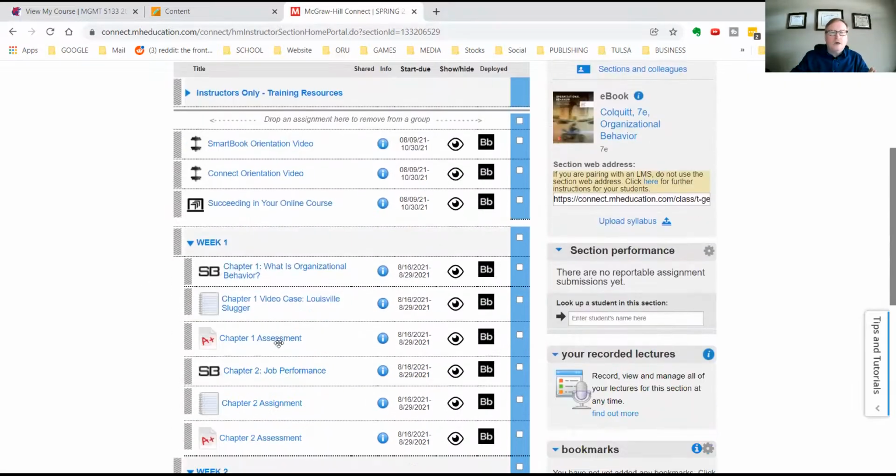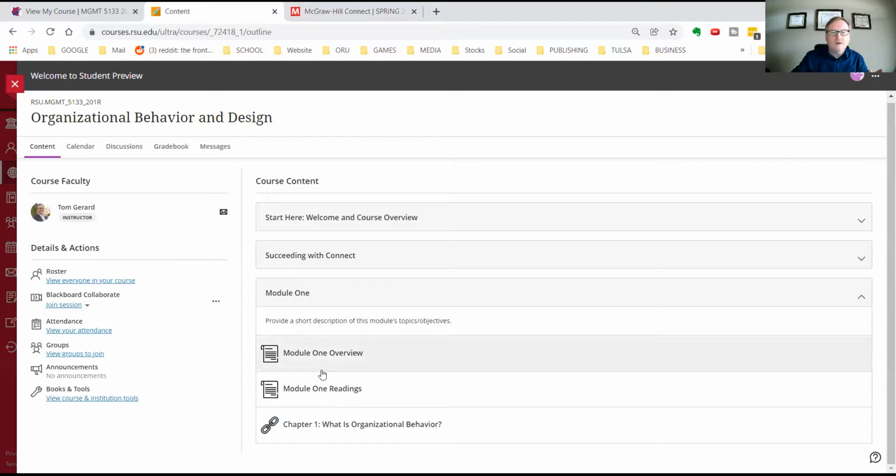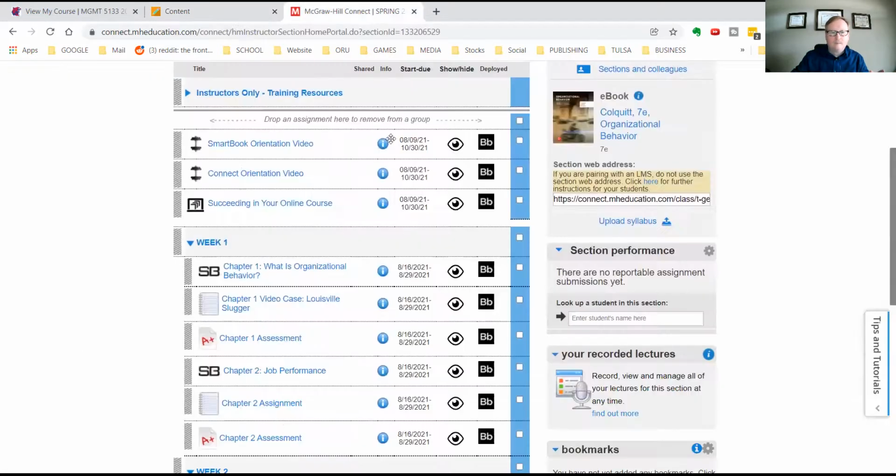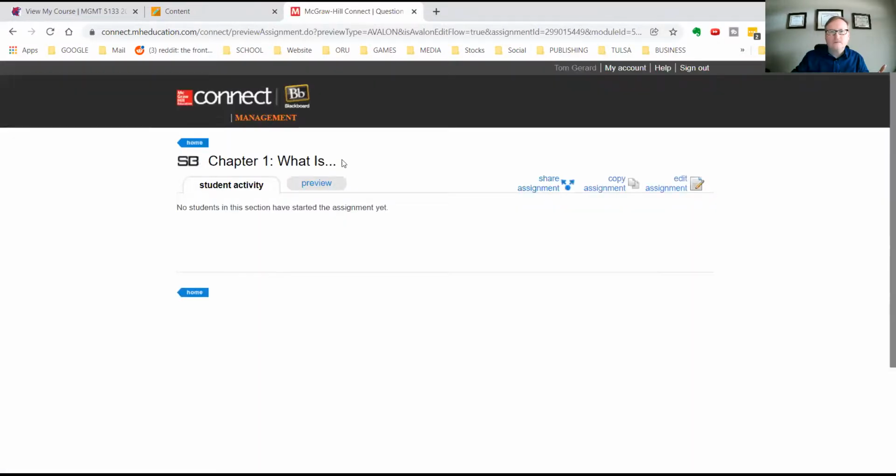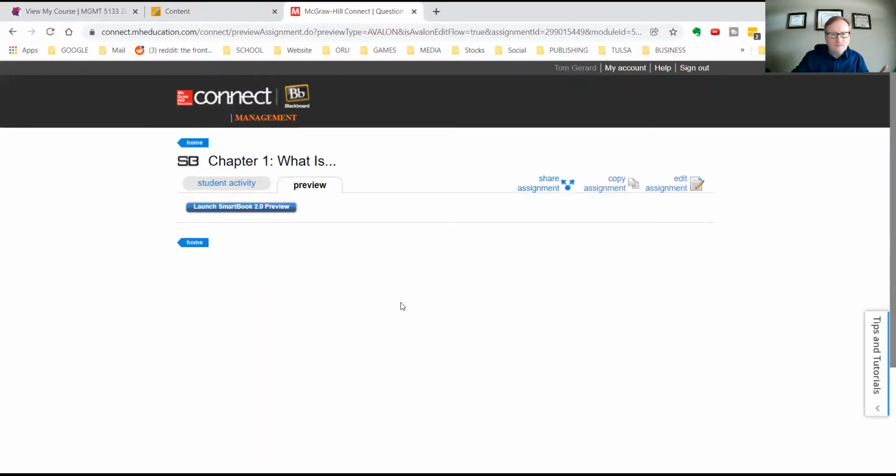But if I go back to my scenario where I push on that link that says "What is organizational behavior?", when I hit that link, it should take me right into this assignment. Of course I'm not seeing the preview here, but it should take you right to the assignment in Connect. That's what's great about this whole system.